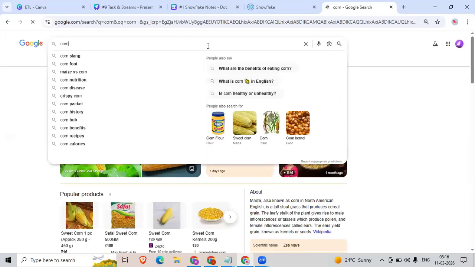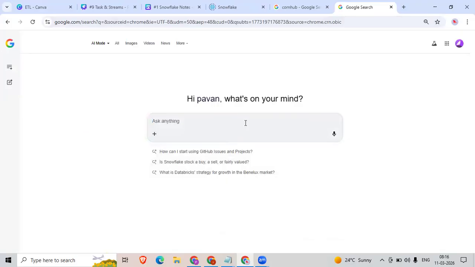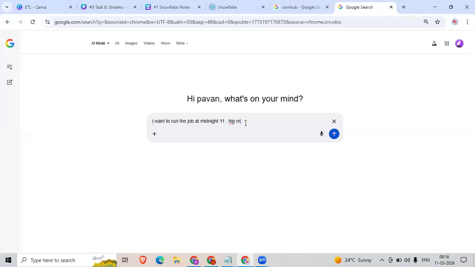Okay, we don't require that. Okay, what I suggest: whatever the time you want to schedule, just go to ChatGPT. I want cron time. I want to run the job at midnight 11. Help me with the cron script.